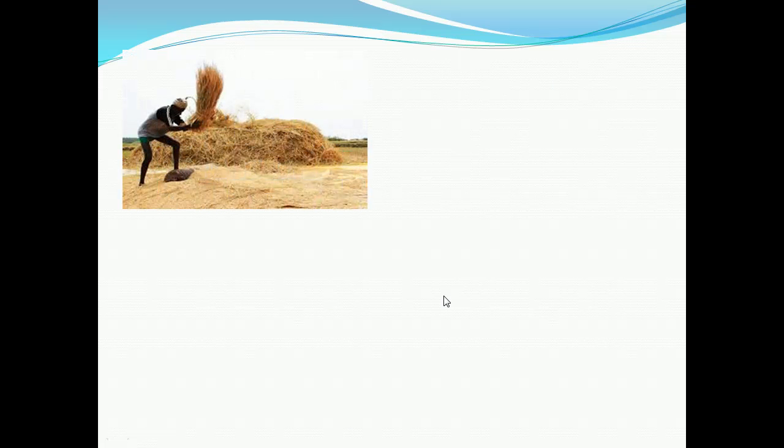Here you can see the manual method of threshing, that is, beating the stalks with sticks so that the grains get separated from their stalks.